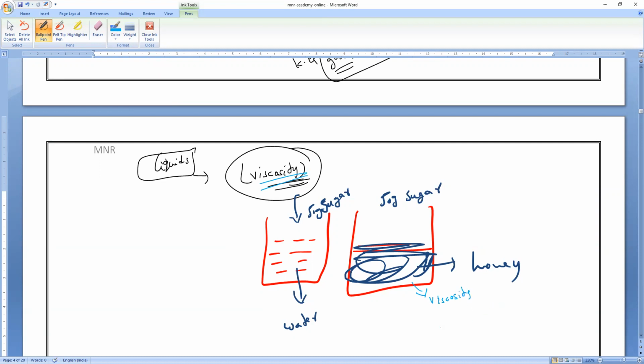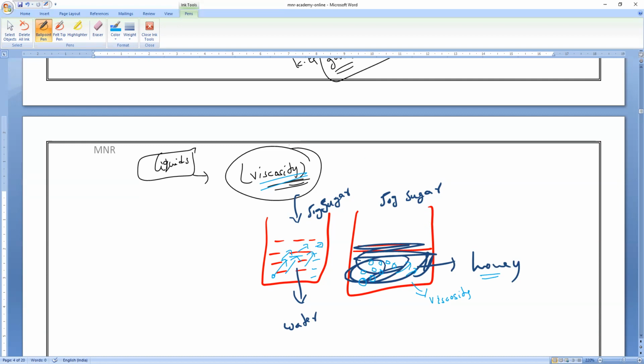For example, I will ask you to walk through the water. I'll ask you to walk through the honey. Which will you feel easy to walk? Water, because water viscosity is less, so the particles can travel more quickly and will diffuse very fast. But honey, the thickness is very, very high, so particles cannot travel faster. Do you all understand, everybody?